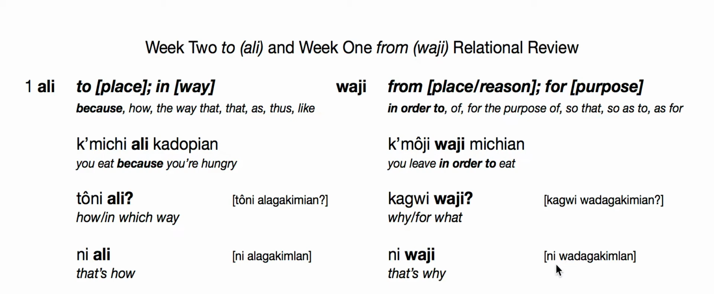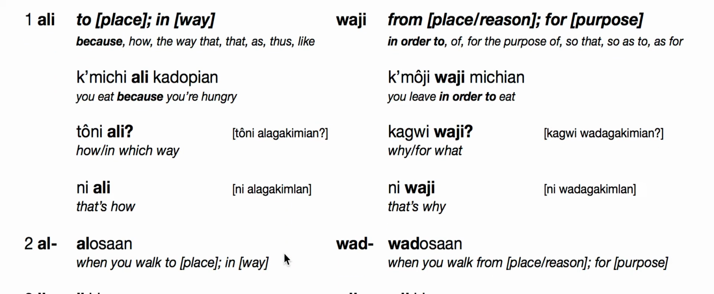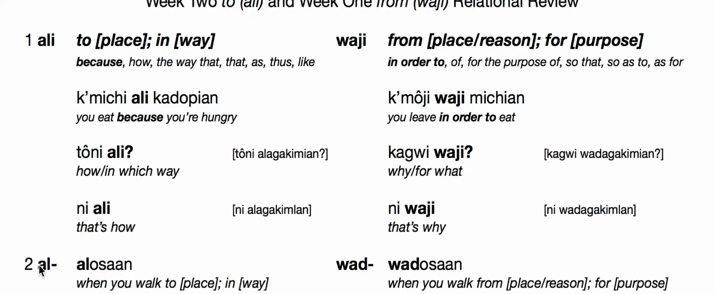And our answers, ni wadagakim lan, that's why I teach you, using ni wadzi, and then ni alaga kimlan, that's how I teach you, using ni ali, that's how, as our root, and then adding the verb. We'll see that quite often in example 2, where ali becomes just al, as it did here, connected to agakim in all 4 examples, here connected to osa, walk, which we see awasos and tulba talking about in our conversational material.